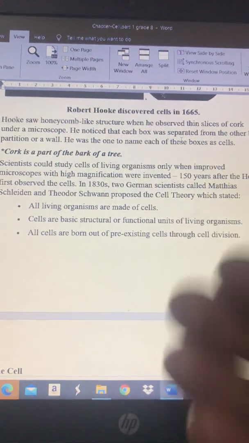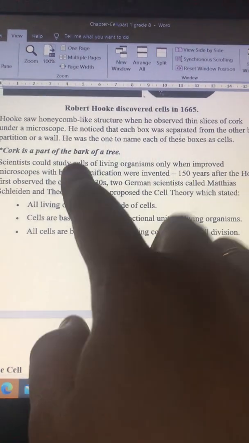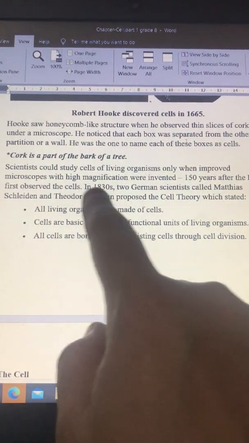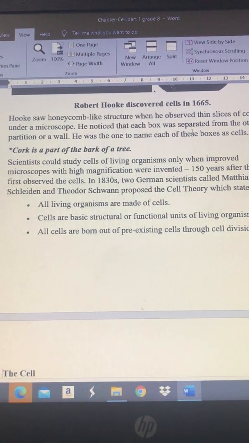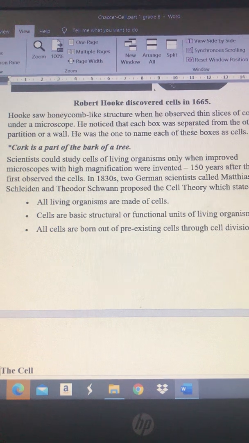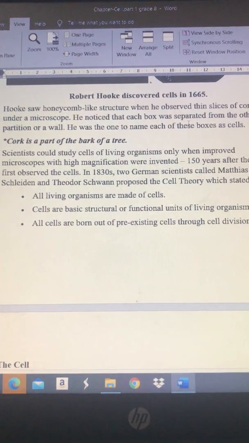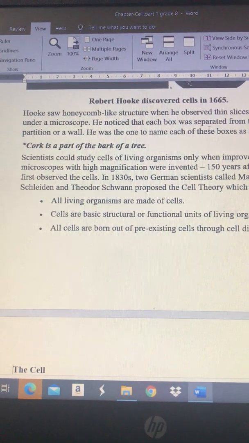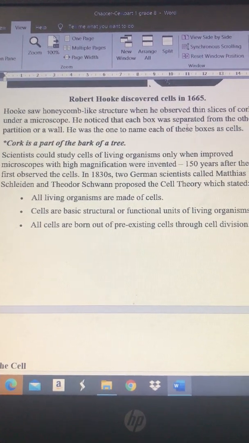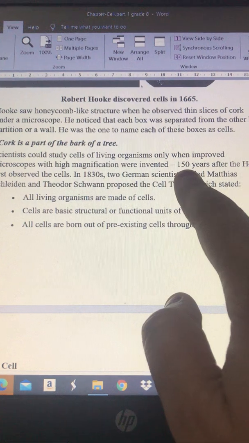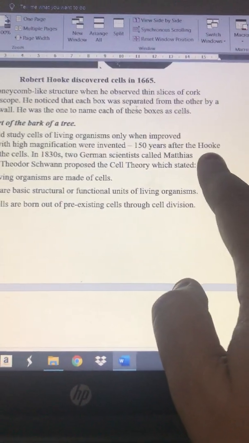Then the discoveries carry on, and the microscope with higher magnification was invented. Later on the discoveries continued, and the magnification power means how finely the microscope can see. So that was invented after 150 years after Hooke.